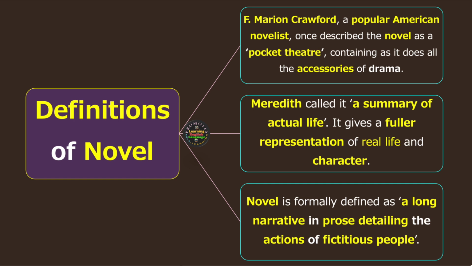It details, meaning it provides you detailed information about the actions of people, not real people. The real people are the inspiration, but we change those real people into fictitious forms, into a story form. So novel basically is a long form of telling a story in which we describe the actions of fictitious people in detail. That is basically the idea or point of discussion here. Now we move on to the questions.